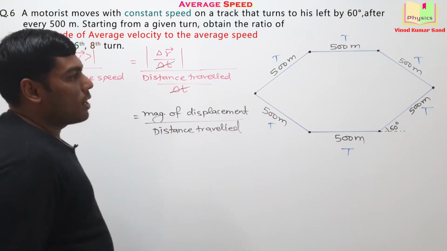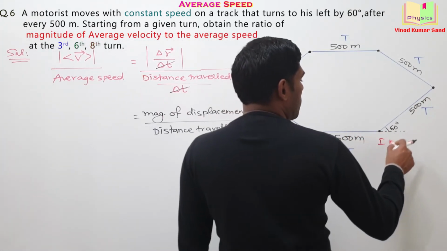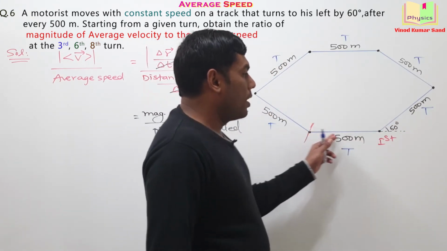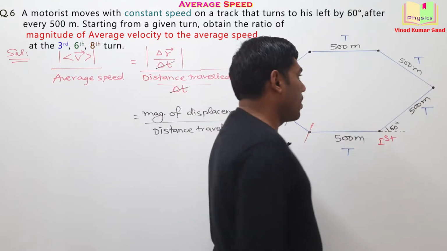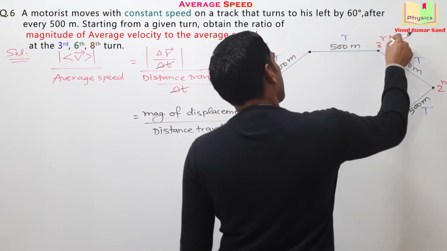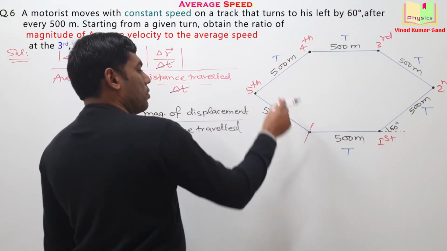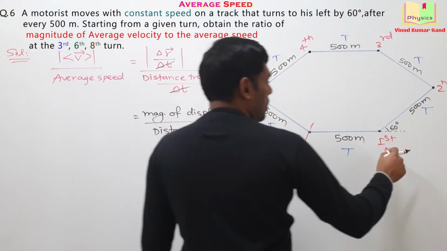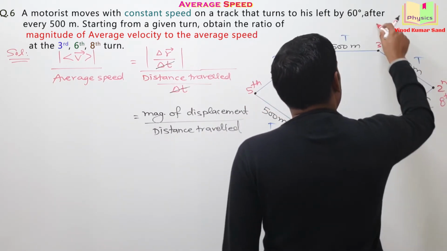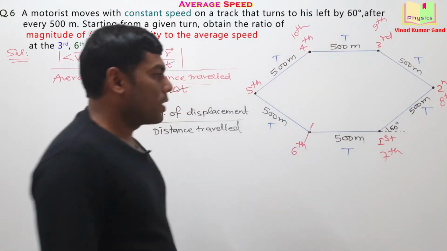So now I am starting the solution. Let's say here is the first turn. We started the observation at this moment of time, and then particle took the first turn here. This is the second turn. Here is the third turn. Fourth, fifth, sixth, seventh, eighth, ninth, and 10th, so on.